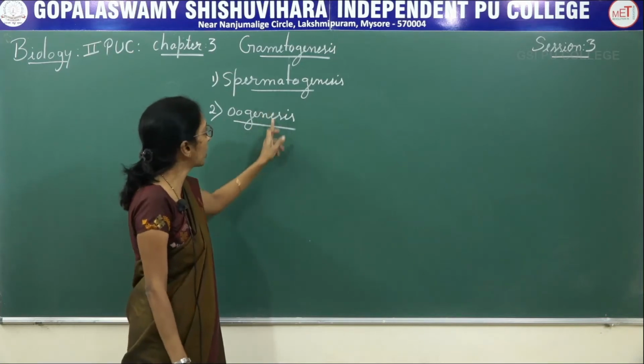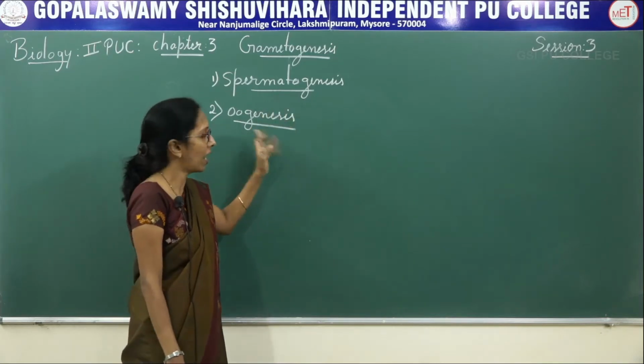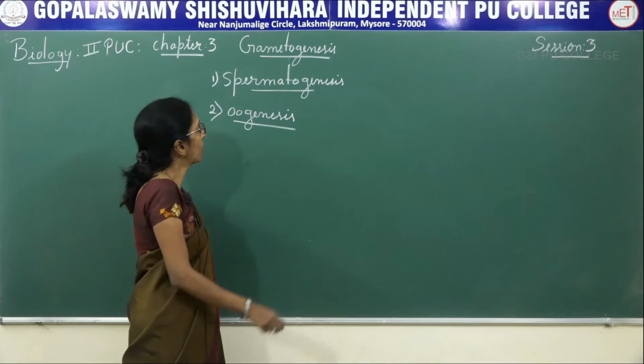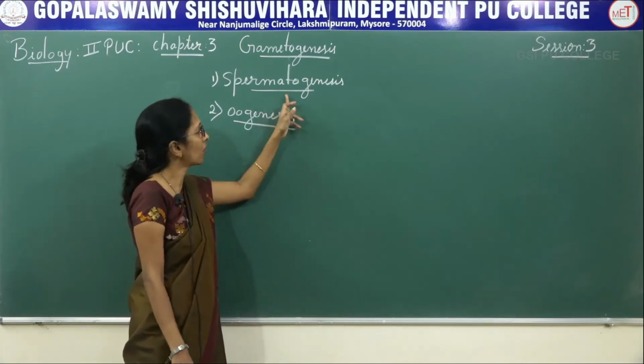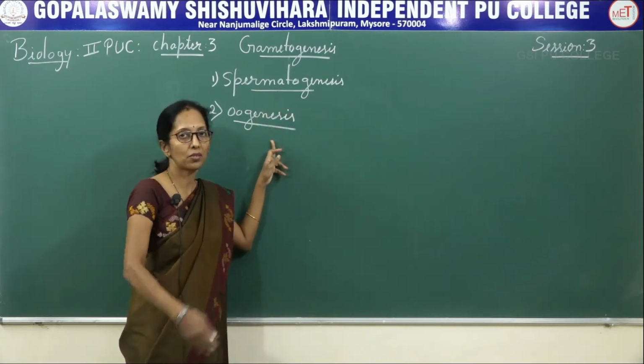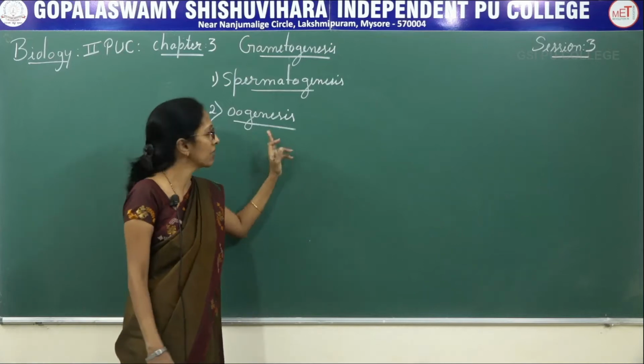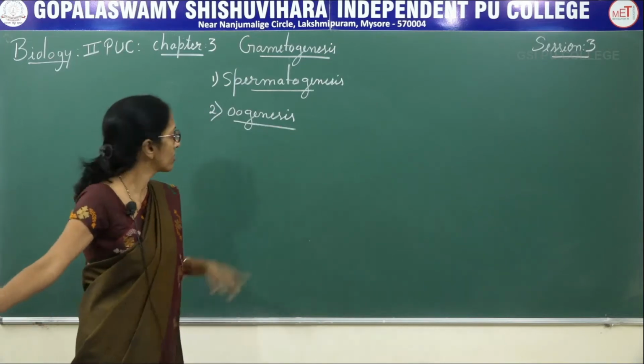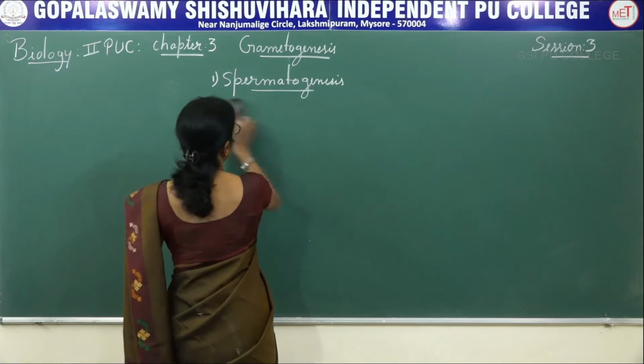Now let's understand what is meant by spermatogenesis, what are the different steps, and then you have to study oogenesis.